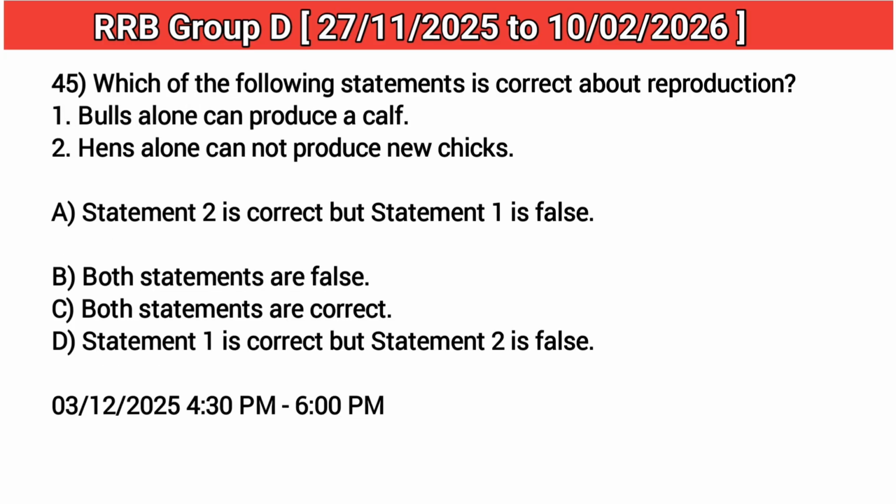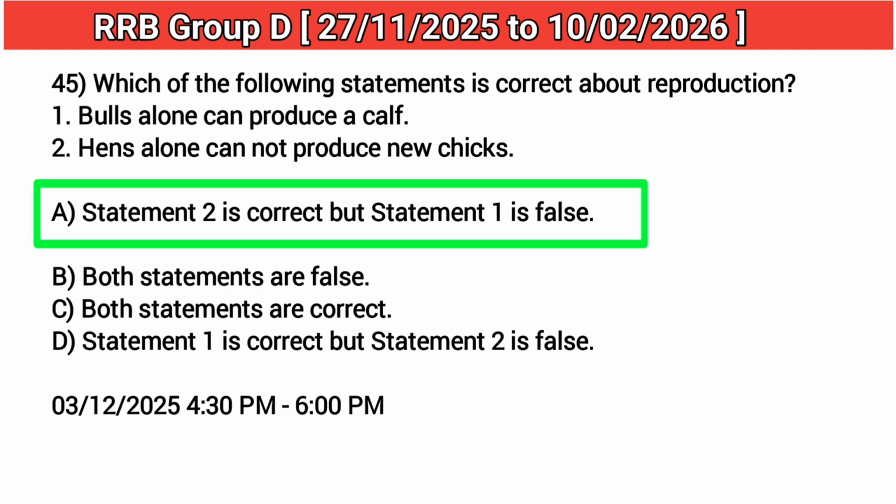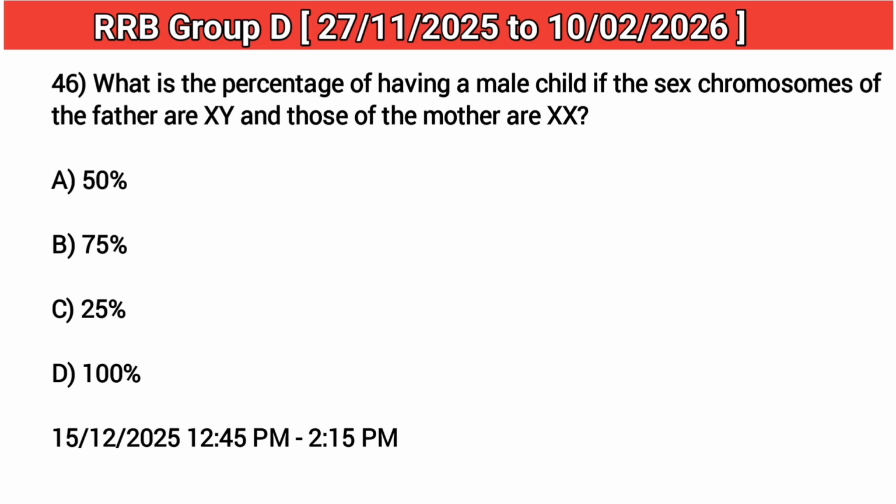45. Which of the following statements is correct about reproduction? 1. Bulls alone can produce a calf. 2. Hens alone cannot produce new chicks. Answer: A. Statement 2 is correct but statement 1 is false. 46. What is the percentage of having a male child if the sex chromosomes of the father are XY and those of the mother are XX? Answer: